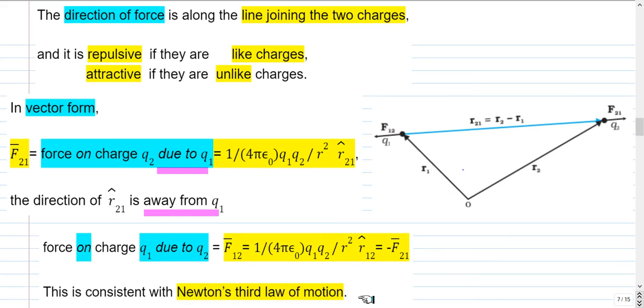So this is consistent with Newton's third law of motion, which states that if there are two bodies which are interacting with a force, then the force on one of them will be in a direction opposite to that of the other, but the magnitudes will be the same.